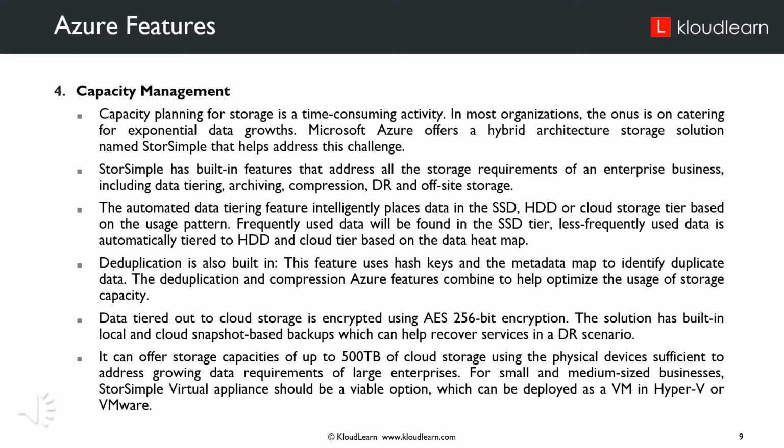Frequently used data will be found on the SSD tier. Less frequently used data is automatically tiered to the HDD and cloud tier based on the data heat map. Deduplication is also built in. This feature uses hash keys and the metadata map to identify duplicate data. The deduplication and compression features combine to help optimize the usage of storage capacity. Data tiered out to cloud storage is encrypted using AES 256-bit encryption.